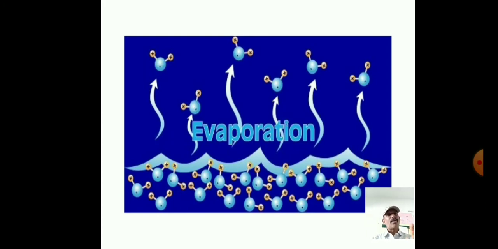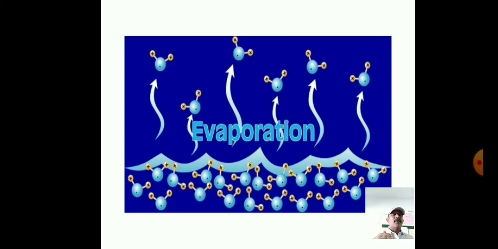So here we are observing molecules. The blue color is oxygen and the two orange ones show hydrogen, because the formula of water is H2O. The blue part shows the oxygen, and the orange attached to the blue ball shows hydrogen. So this is the process of evaporation.